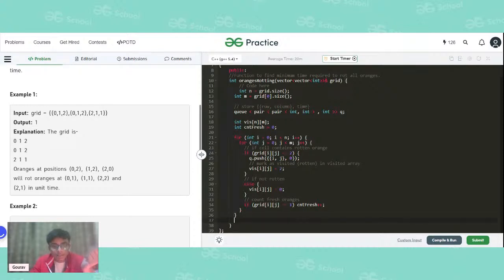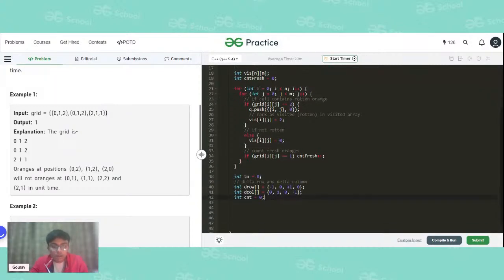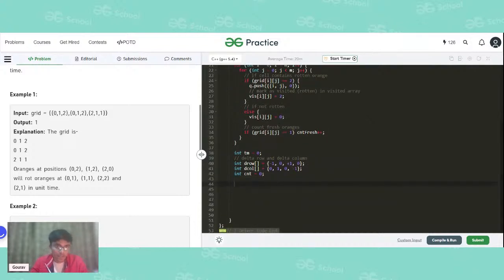After that, it's time to do the BFS. Okay, so we have enqueued it properly in our queue. Now let's do a BFS. For BFS, we need a few things. The first is a variable time. The next is a movement array and a variable count. So initially, this is a time variable. This will calculate the time it is taking for the entire process to happen. These two rows are basically for the movement array because we need to traverse in all four directions. This count will keep a count of all the oranges that are being rotten by the BFS algorithm.